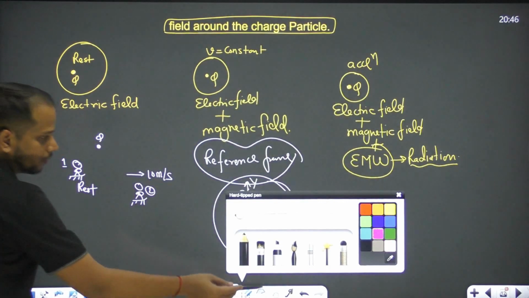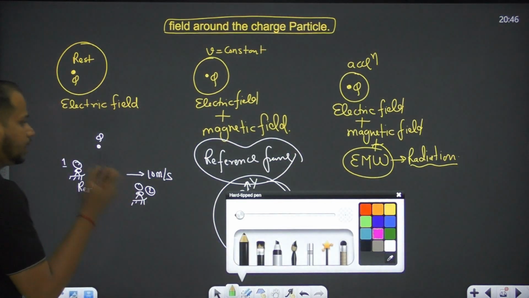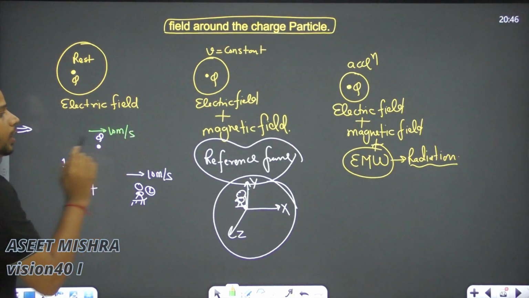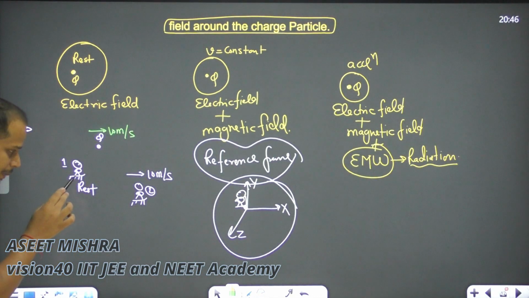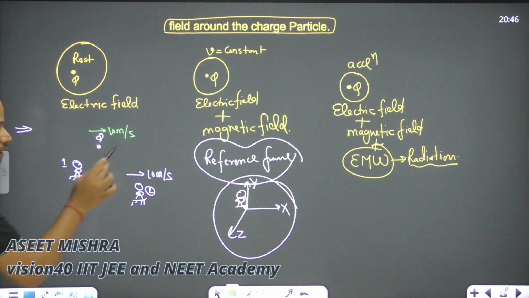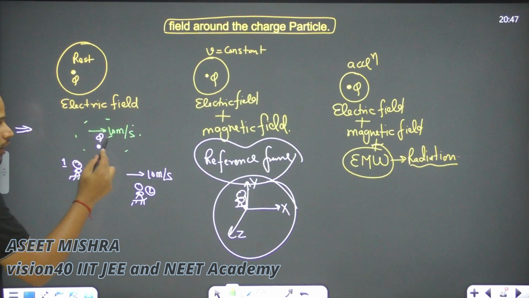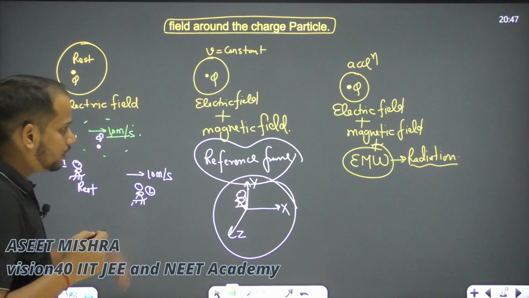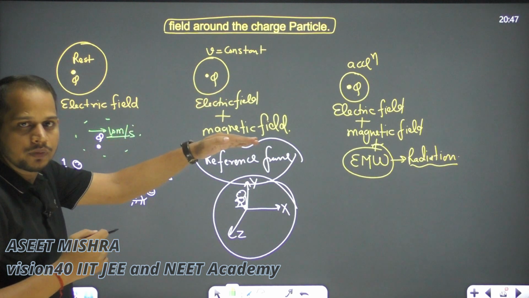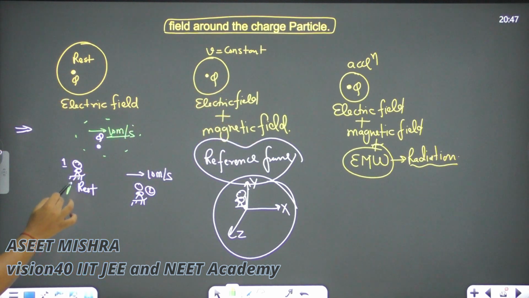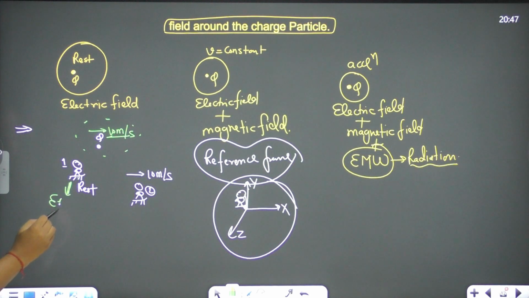Assume this charged particle is also moving with 10 meters per second. With respect to observer 1, the charge is in motion with constant velocity. So for observer 1, there is an electric field plus a magnetic field.